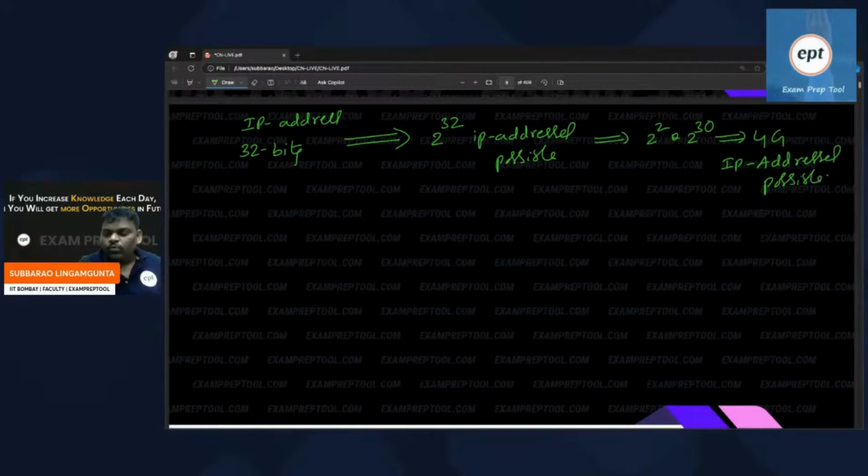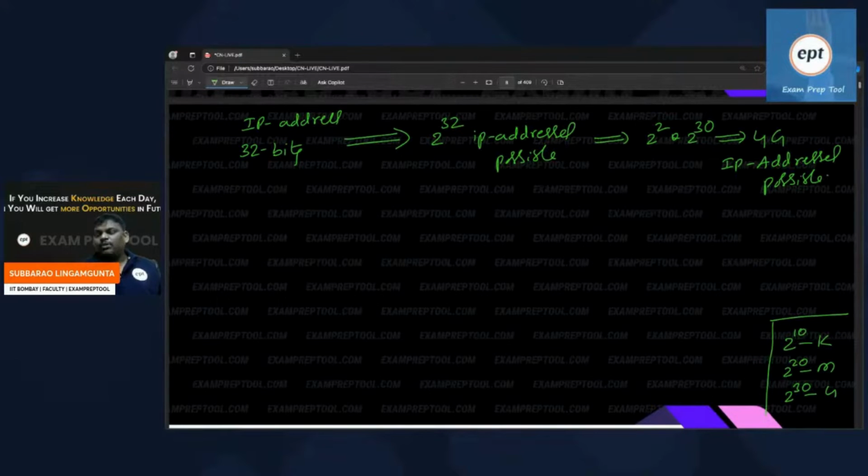2 power 32 can be written as 2 square into 2 power 30. 2 power 10 is K, 2 power 20 is M, 2 power 30 is G, so 4G IP addresses are possible.